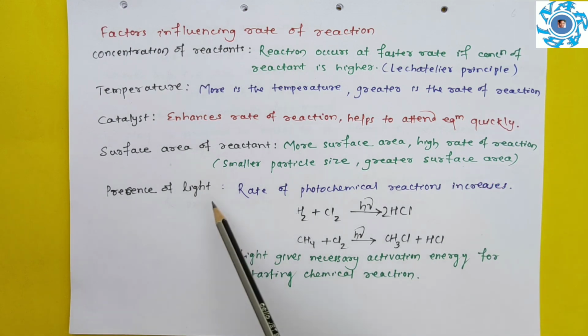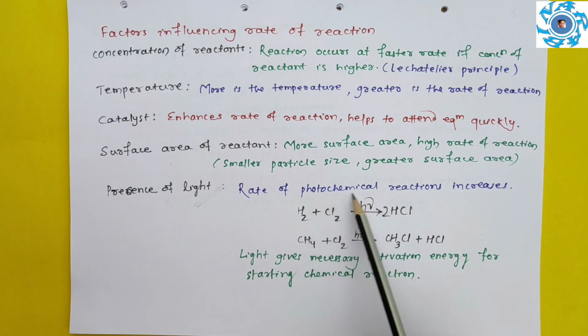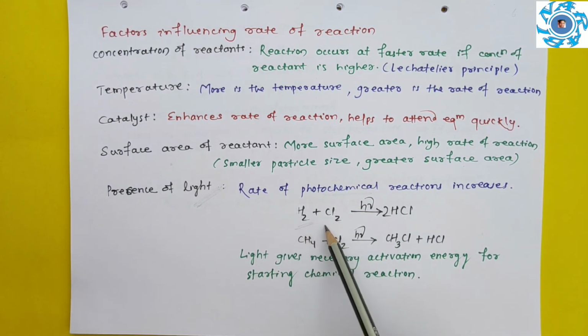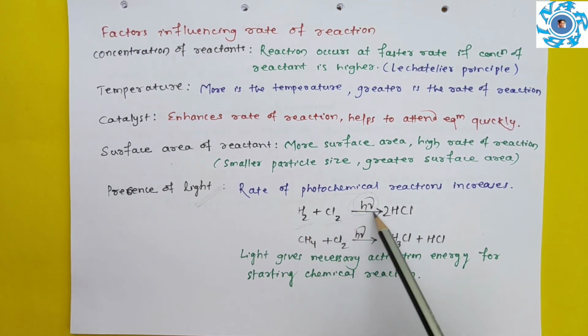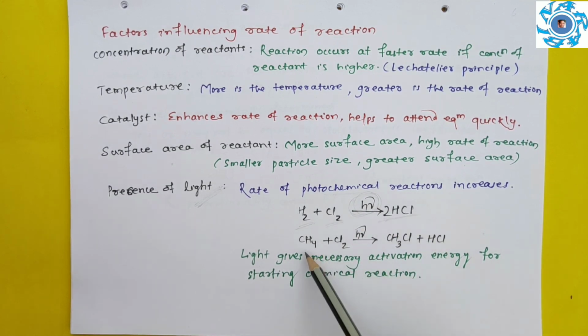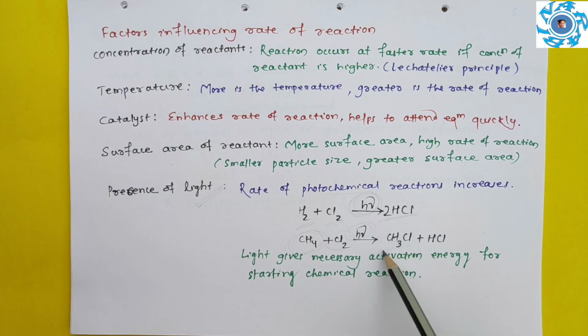That's the thing. Next is presence of light. Some reactions undergo at a faster rate in presence of light. Those reactions are called photochemical reactions. For example, hydrogen reacts with chlorine in presence of UV radiations to form what? HCl. Similarly, methane reacts with chlorine in presence of sunlight to form CH3Cl, that is methyl chloride or chloromethane.